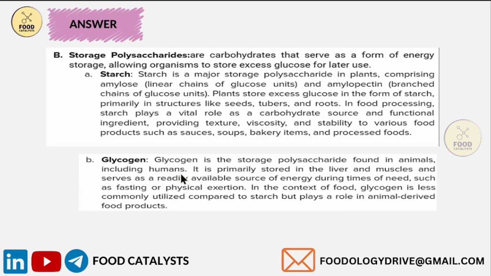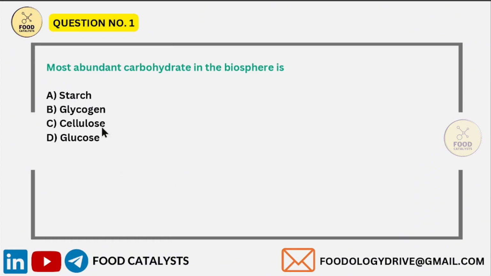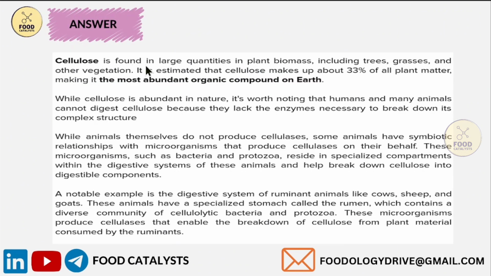Now you all know all the options, okay? Could you find the answer? The right answer is cellulose. Cellulose is found in large quantities in plant biomass. As I already told, the major composition of all vegetation is cellulose. That is including trees, grasses, okay? It is estimated that cellulose makes up to 33% of all plant matter, making it the most abundant organic compound on earth.